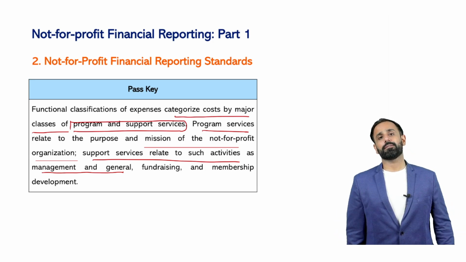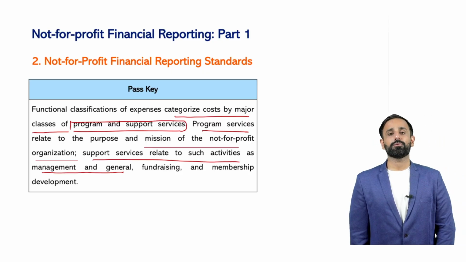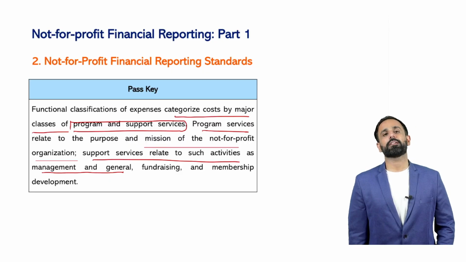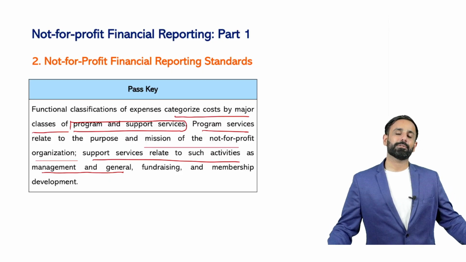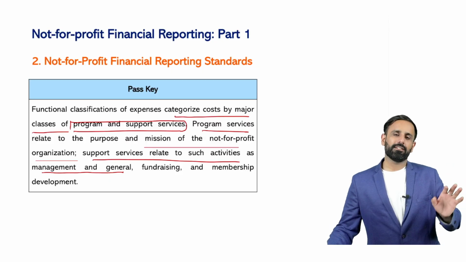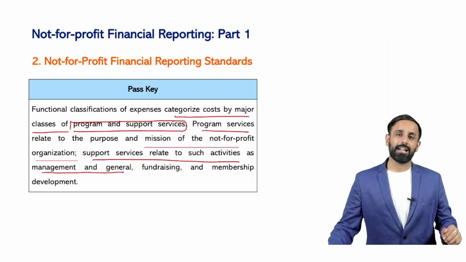Now you have hired some employees who take care of all these things. So whatever salary you pay to the employees, that is going to be the administration expense. Apart from that, we incur fundraising expenses, and that fundraising expense has a separate classification or separate line item.